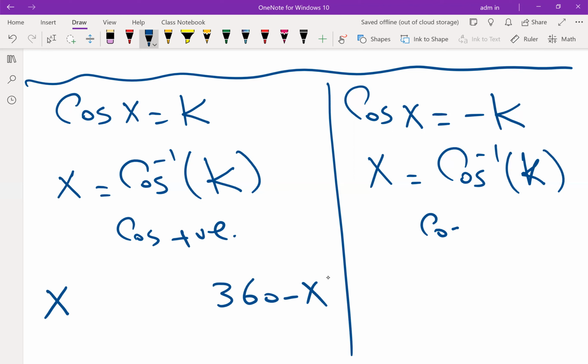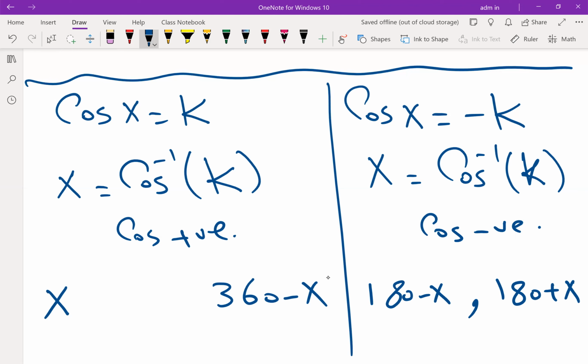If it's cosine negative, wait a bit. x, if it is negative, will be 180 minus x and 180 plus x.